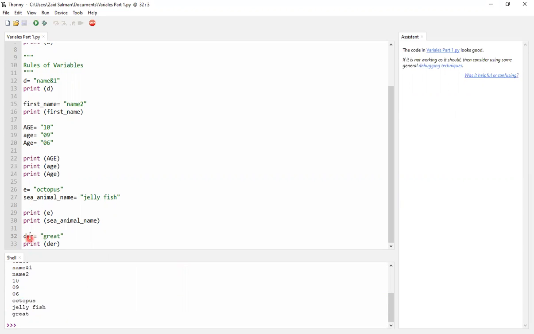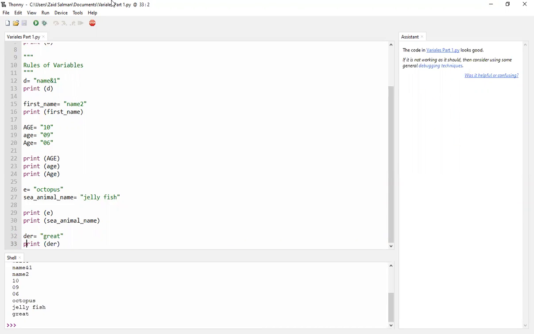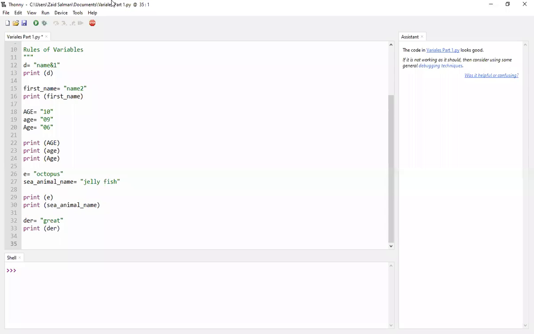Except that I've got another strategy. If you want to use numbers in the variable label, the box in which we store information, it's totally okay. You can use numbers in between that word. I'll show you.